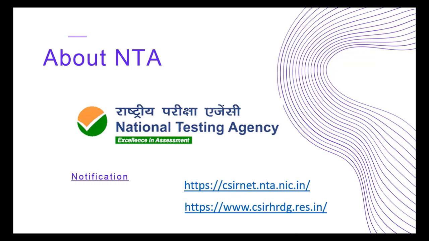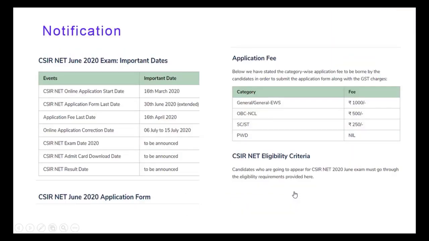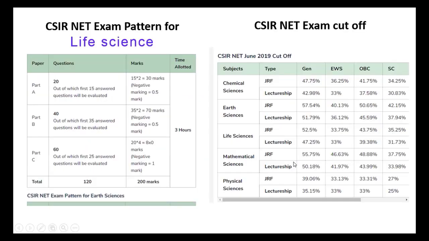You get all the notifications from csirnet.nta.nic.in, the notification list is here. Here it shows the CSIR NET exam important dates: application start date, application form last date, application fee last date, application correction dates if there is any correction, CSIR NET exam date, admit card download date, CSIR NET result date, and also the notification for application fee, CSIR NET eligibility criteria, and so on.